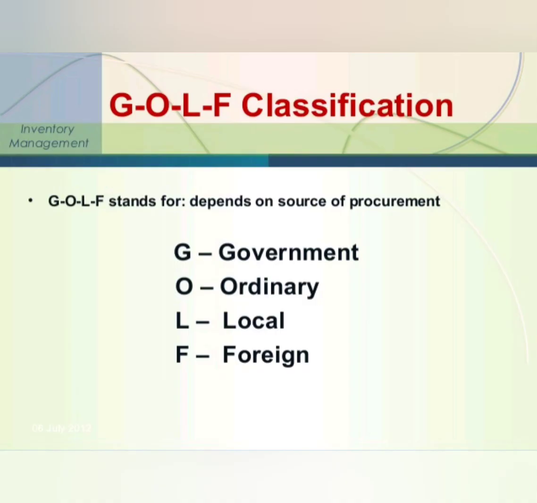It depends on the source of procurement. Procurement का मतलब क्या है? The process of obtaining something. So based on the sources, the items can be classified as government, ordinary, local, and foreign materials.